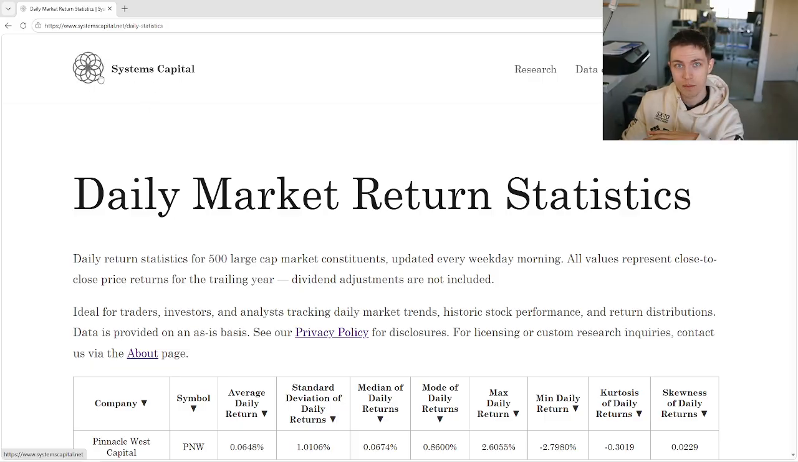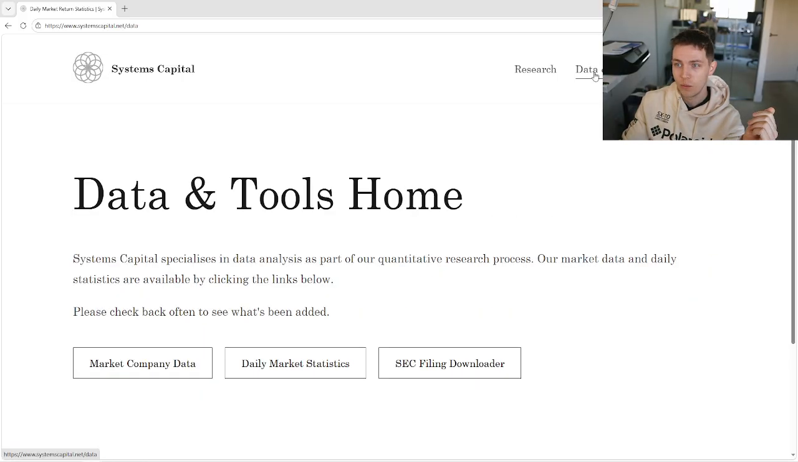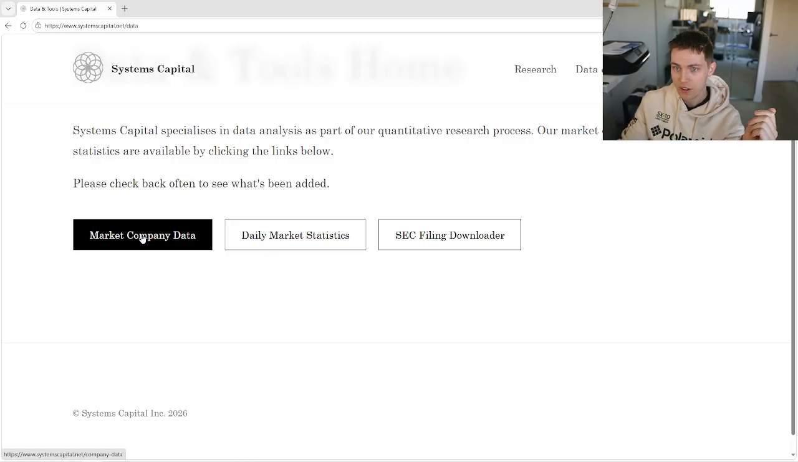This is on systemscapital.com. Go check it out. Right now, I am paywalling this page. It's $10 a month, but I'm going to be adding tons of different stuff. We already have a few things on here.